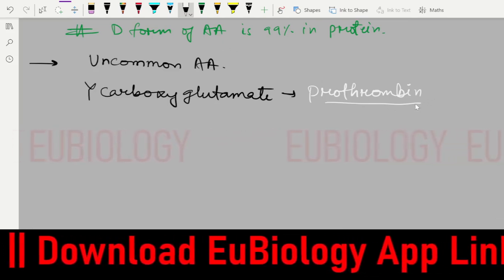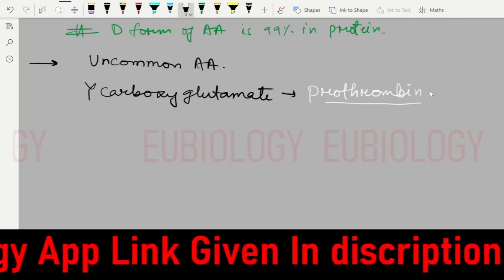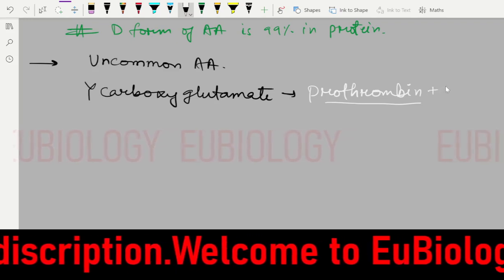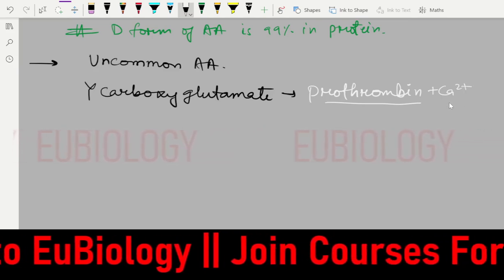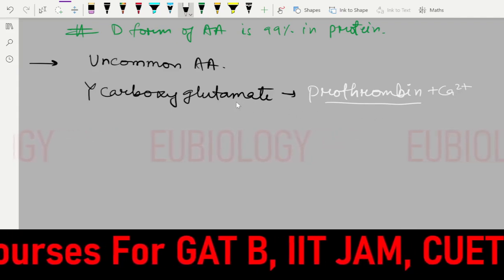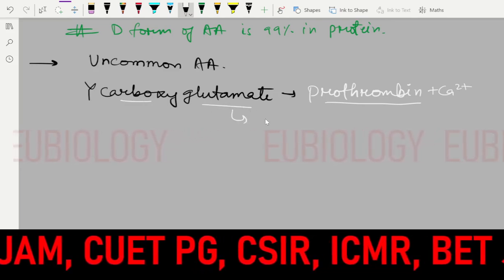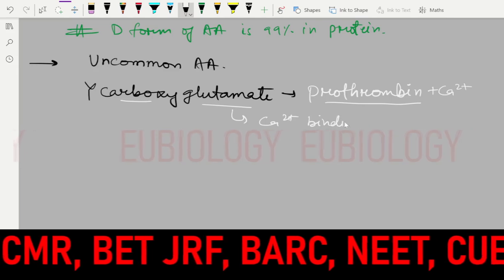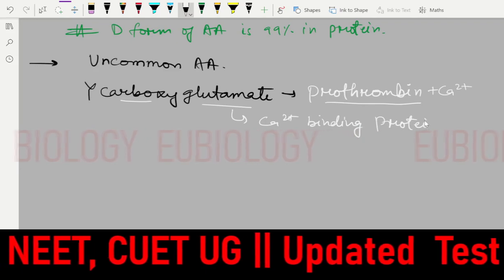What is the role of prothrombin? It is converted into thrombin, and then it helps in blood clotting. It binds with calcium, then converts into thrombin, and helps in clotting. So gamma carboxyglutamate is also present in calcium binding proteins.